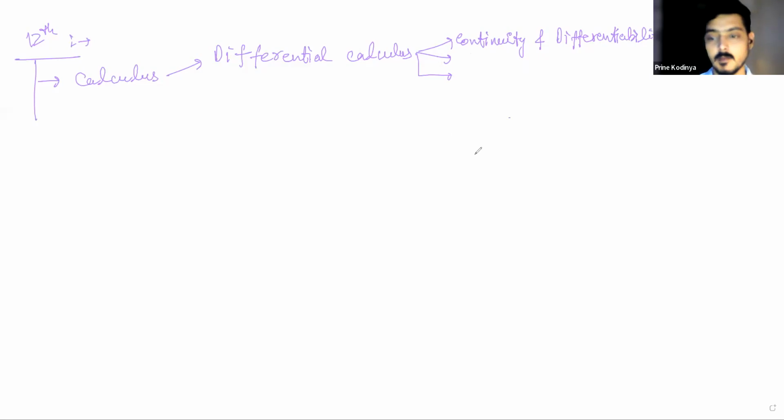Then there are 2 chapters only, but I'm dividing them into 3 chapters because for one topic you need to apply more questions, and that is why I always teach that topic separately as a chapter.